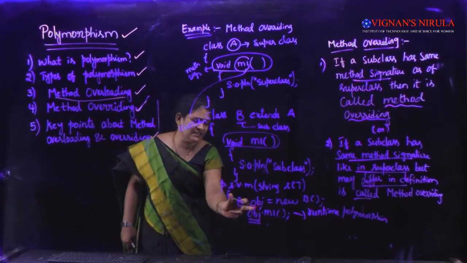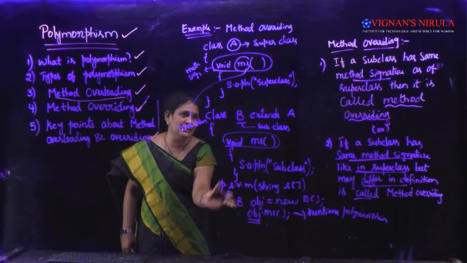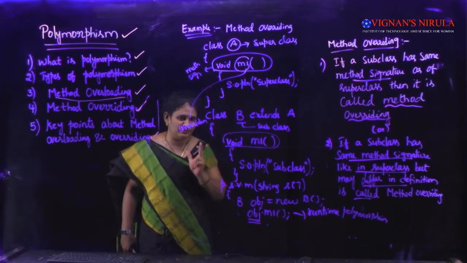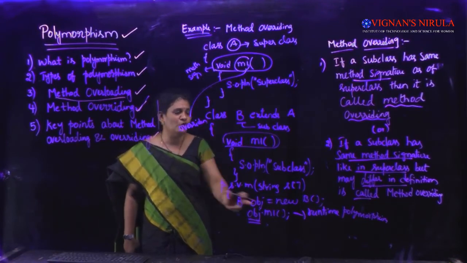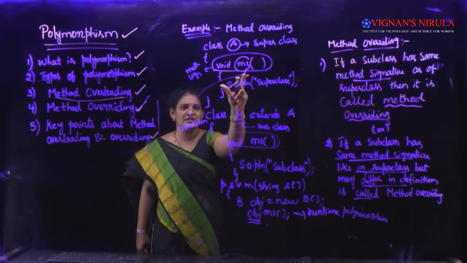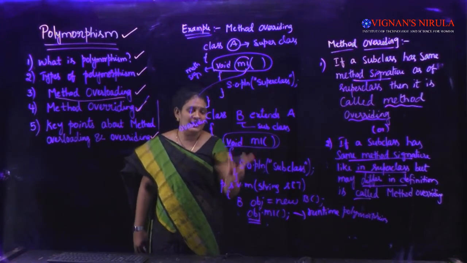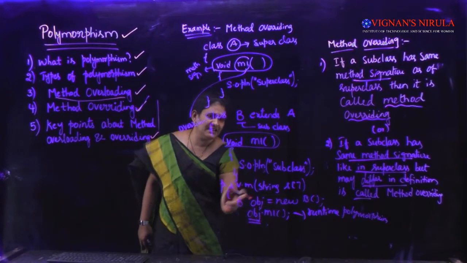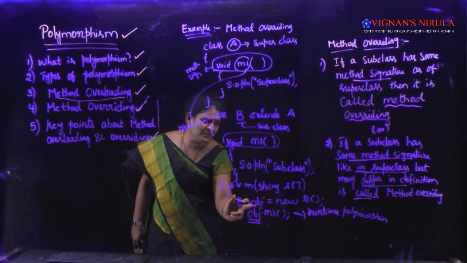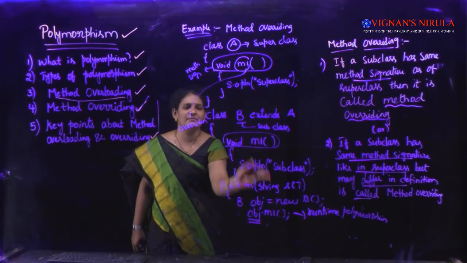Here obj is an object of which class? Class B. So usually the object will get created at runtime, so at runtime only we'll come to know which method will get called. Either this method or this method will be decided at runtime when the object gets created. For which class have I created an object? For class B. So the class B M1 method will get called.